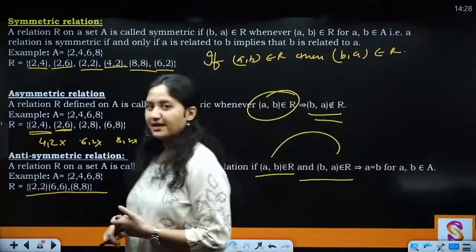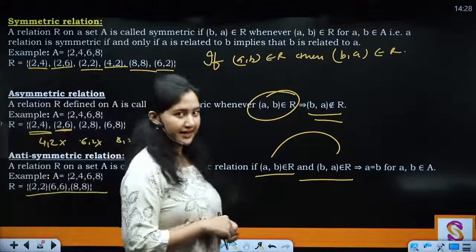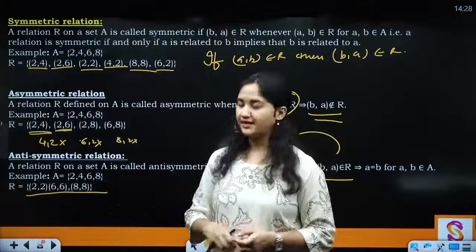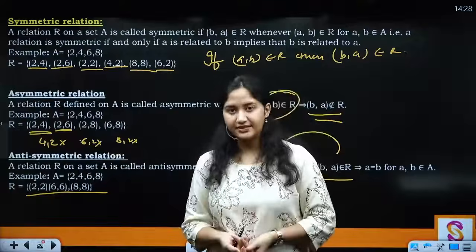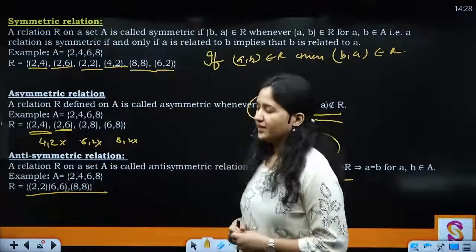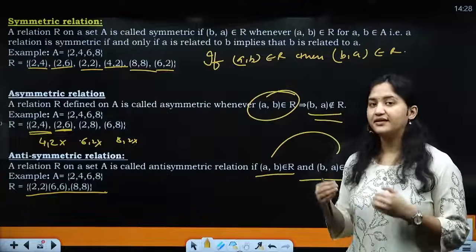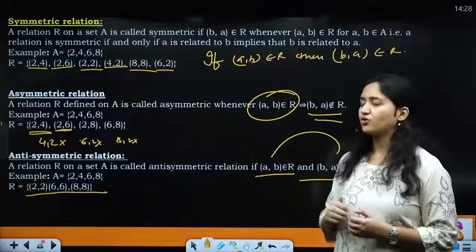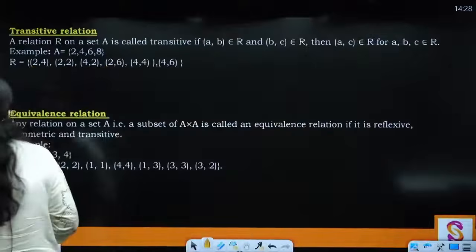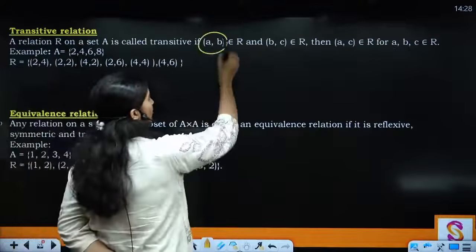In a reflexive relation, every element must be related to itself, right? But here it is completely fine if (4, 4) is not there. I can say that this relation is antisymmetric, but I cannot say that this relation is reflexive. If it would have been reflexive, then it was mandatory that (4, 4) was also here. Clear?